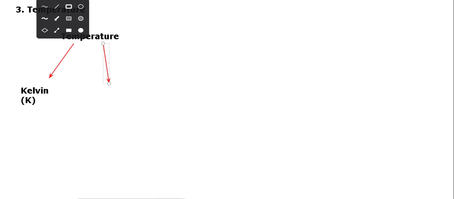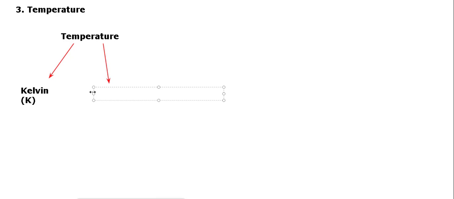First we use the Kelvin scale, given by capital K. Then another scale commonly used in our daily life for measuring temperature is the Celsius scale.